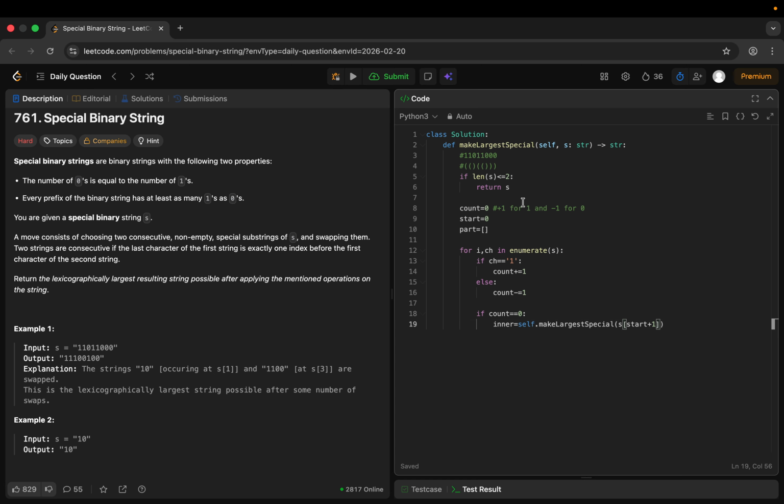We have defined start here. For the first one it was 0, now start + 1 till the index i.